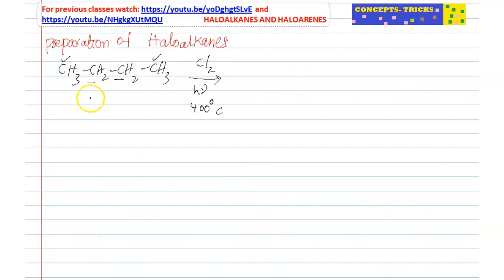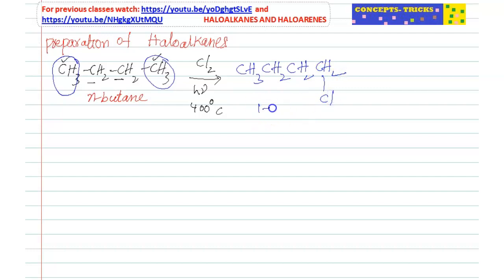Now this reactant is CH3, CH2, CH2, CH3, n-butane. N-butane on chlorination: if you substitute the hydrogens of this CH3 or this CH3, both are the same only. So we can get CH3, CH2, CH2, CH2Cl. This is 1-chlorobutane. And another product: if you substitute this CH2 or this CH2, both are the same only.